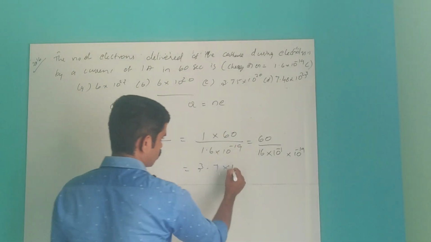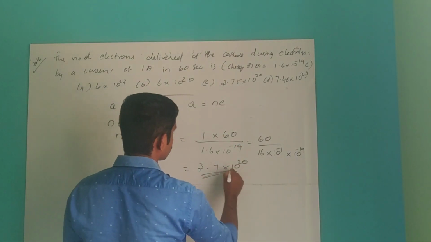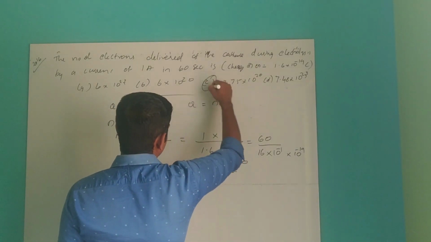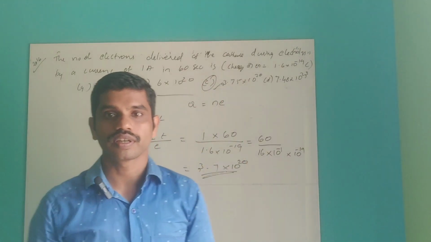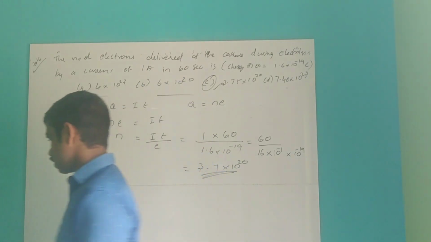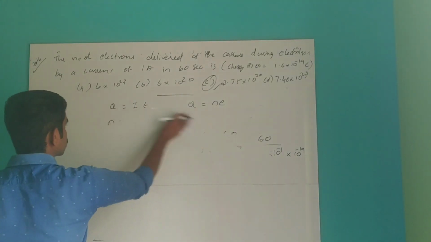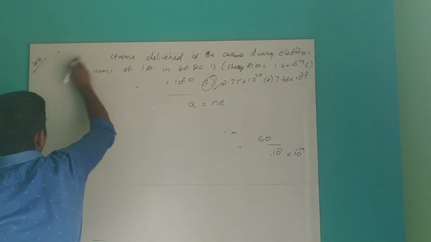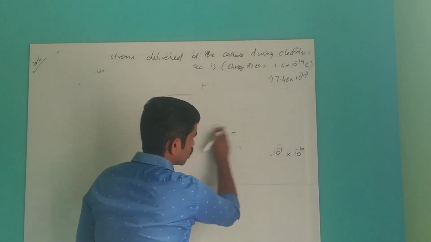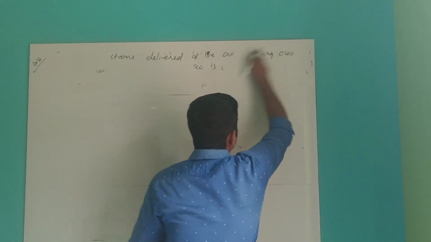You take it above, so 10 power 20. So option C is the right one, option C is the correct answer. Now, based on this, we will do one more problem.